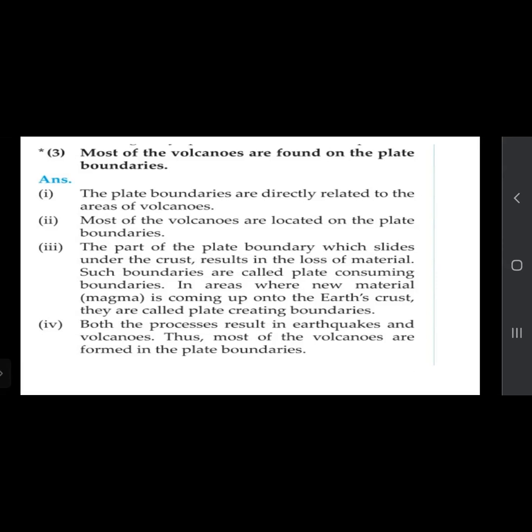In areas where new material is coming up onto the earth's crust, they are called plate creating boundaries. When the magma comes up, meaning the volcanic eruption is taking place, there is creation of the boundary. Both the processes result in earthquakes and volcanoes. Thus most of the volcanoes are formed in the plate boundaries.